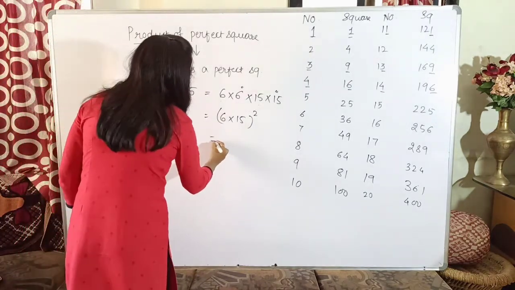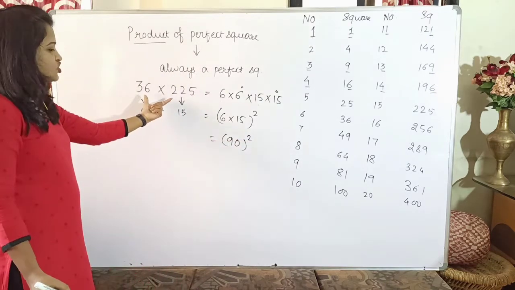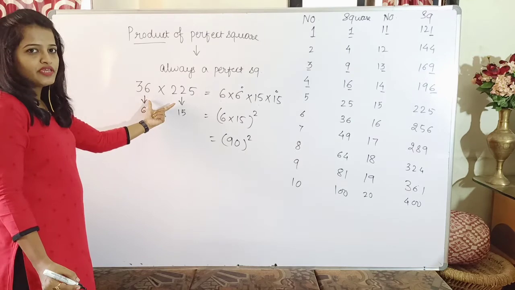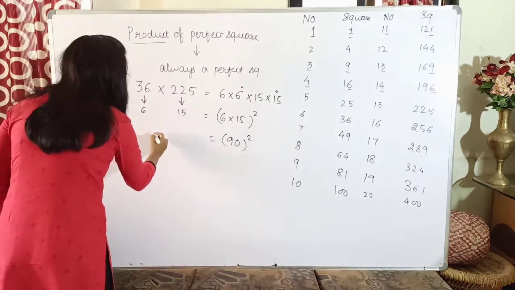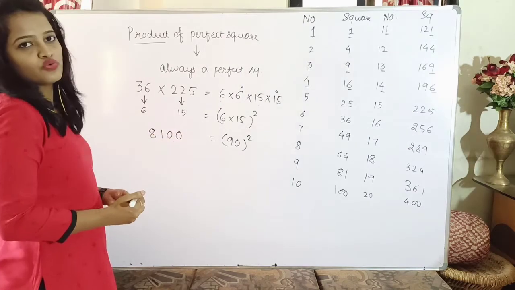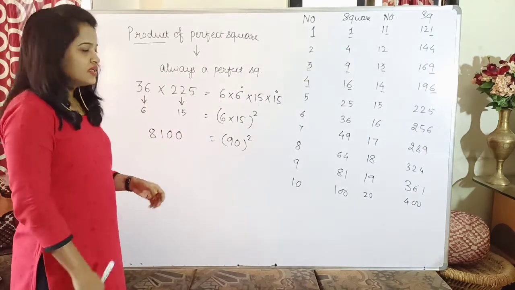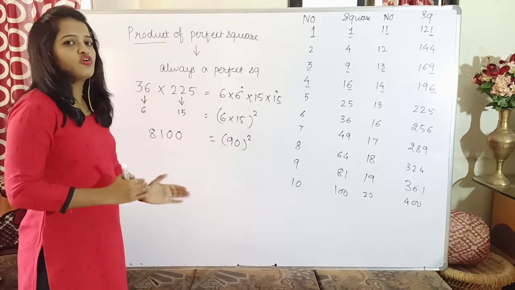So 15 times 6 is what? 90. So the multiplication of these two numbers will be the square of 90. Square of 90 means if you multiply them, you will definitely get the answer as 8100. So the multiplication is 8100, and 8100 is also a perfect square.